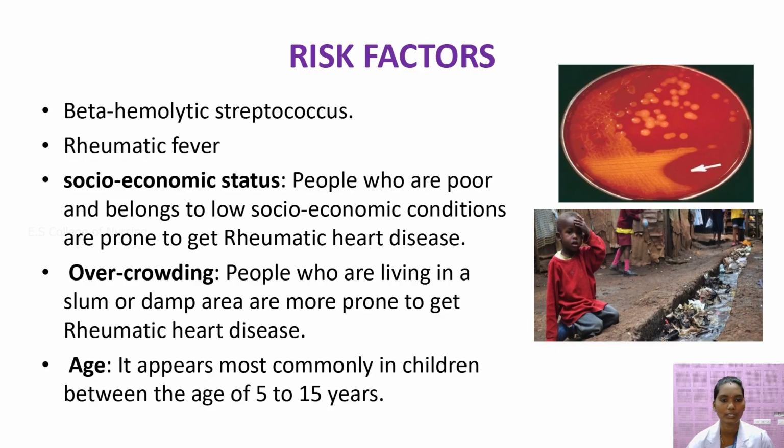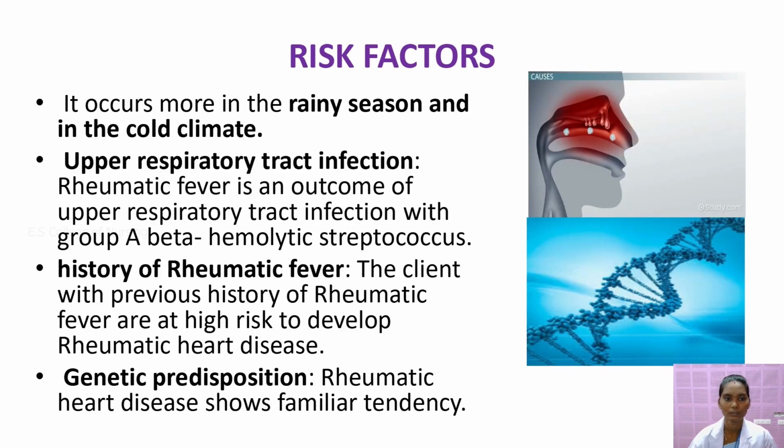Next is socioeconomic status, already said in incidence. In low socioeconomic and overcrowded places, the infection spreads from one person to another. Next is age, already discussed in incidence. People aged 5 to 15 years are at more risk of getting rheumatic heart disease.